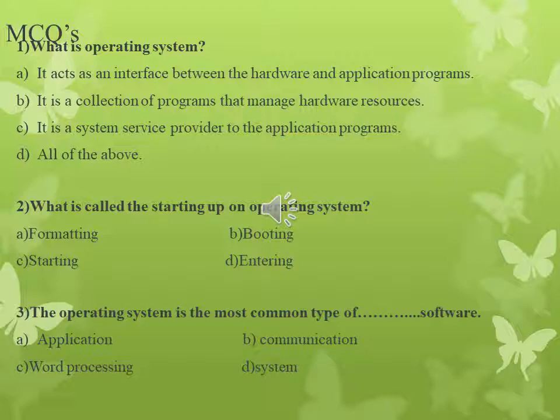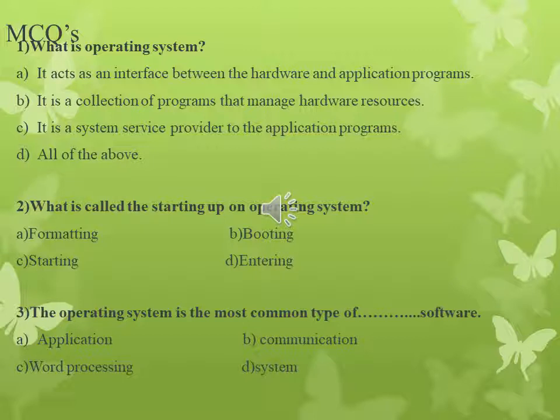I think some questions are here. Think about the answers and then give me the answer. Question number 1, what is operating system? Option A, it acts as an interface between the hardware and application programs.